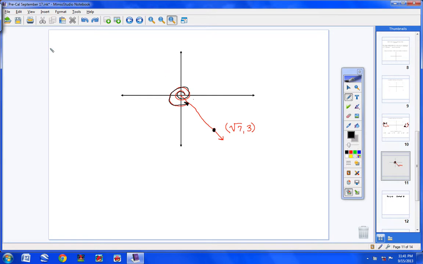Could you find all trig functions? Sine of theta, cosine of theta, tangent of theta, cosecant of theta, secant of theta, and cotangent of theta? Maybe you could, maybe you couldn't. Let's find out. I want to show you something that's really, really cool. You don't always need the angle if you know an ordered pair that falls on the terminal side. Let me show you what I mean.